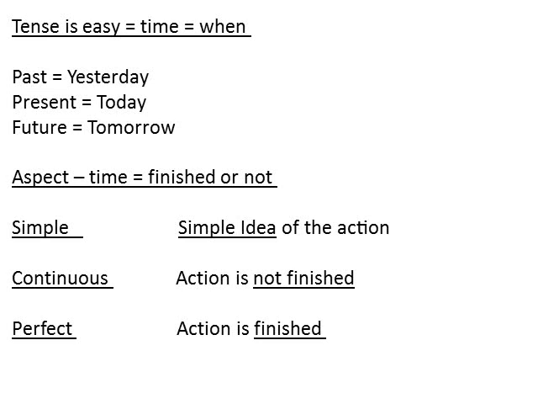Aspect is more difficult to understand. It talks about time, but it talks about whether the action has finished or not. The simple aspect gives us just the idea of the verb, what the action is. That's what it tells us about. Continuous tells us the action is not finished, and perfect aspect tells us the action is finished.